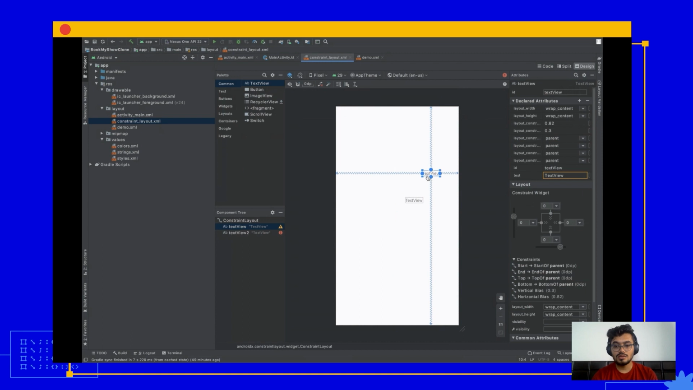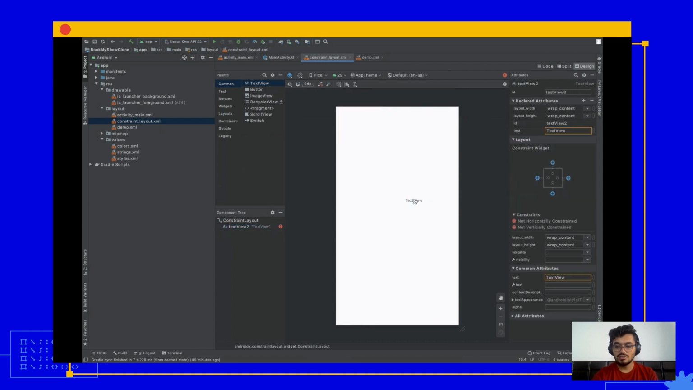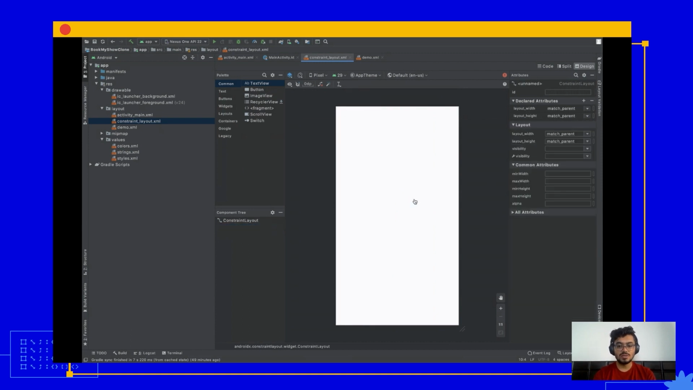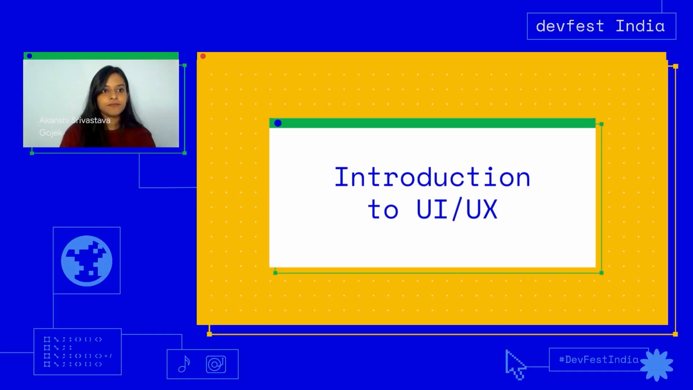All right, so this is all about constraint layout, and there are many more features you can explore later on. But this is all about the basics of Android UI, how to create UI using views and view groups. I would like to hand over to Akanshi now, and she will walk you through the basics of UI UX. Over to you, Akanshi. Thank you so much, Sagar.